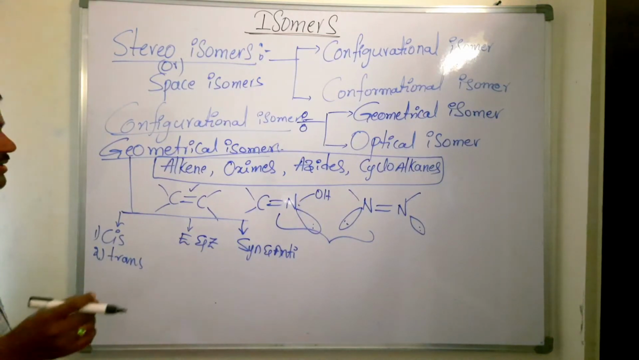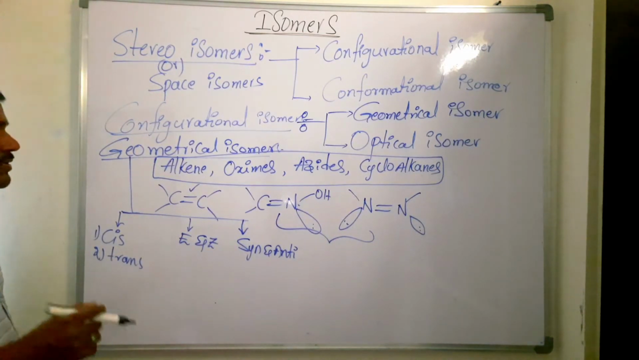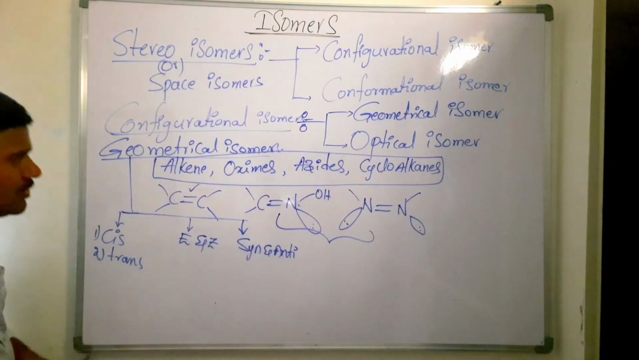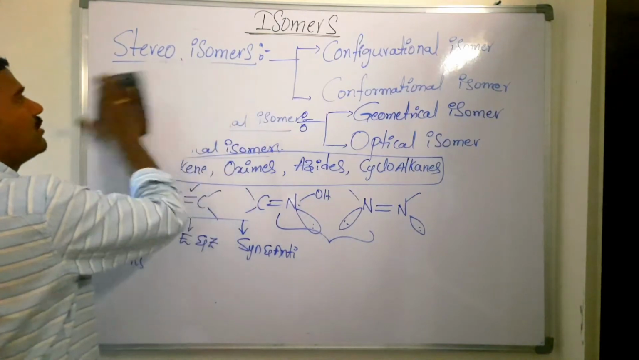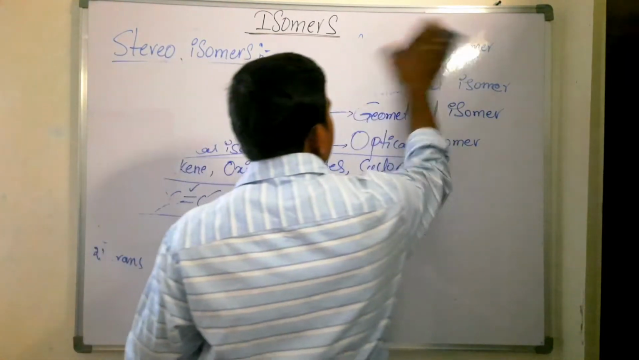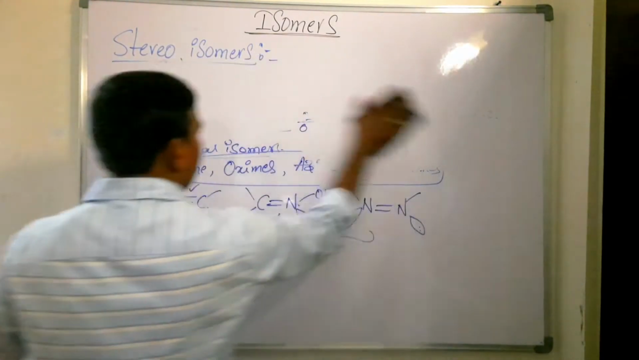First, what is meant by cis isomer? What is meant by trans isomer? Okay, those we are going to see one by one. So now let's get into the geometrical isomers here in stereoisomers. The first isomer we are going to see is geometrical isomer.